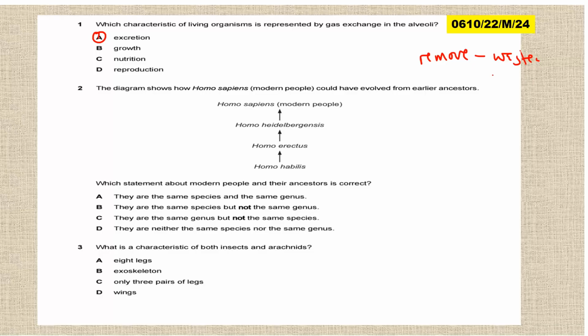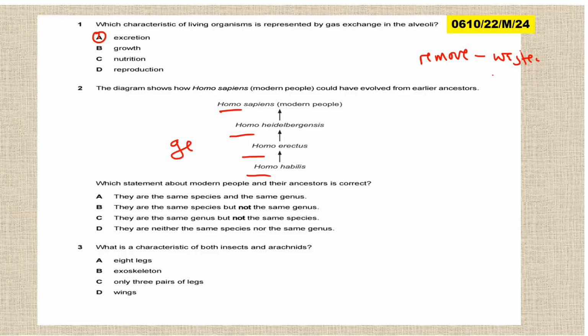Then question 2, the diagram shows how Homo sapiens, modern people, could have evolved from earlier ancestors. So Homo sapiens, modern man. Homo heidelbergensis, also we have Homo erectus, then Homo habilis. What statement about modern people and their ancestors is correct? Look at this: Homo, Homo, Homo, Homo.